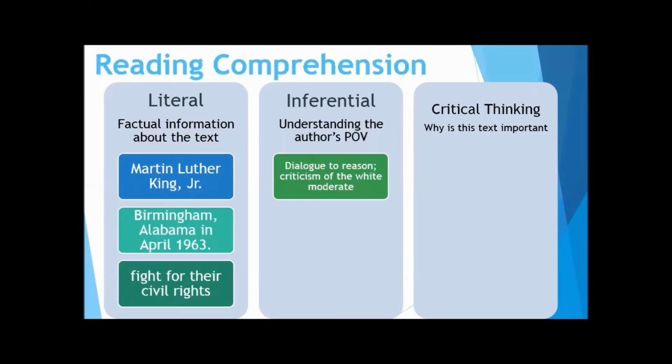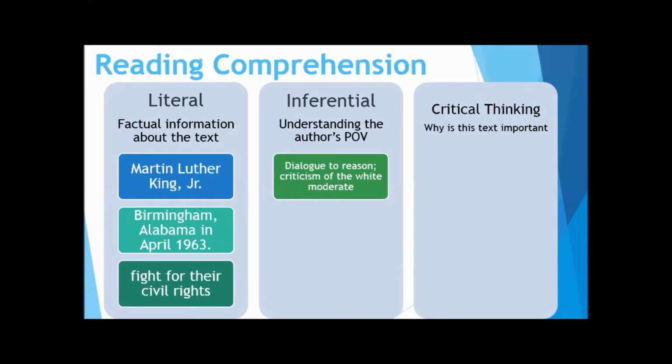Inferential, we're thinking about that author's point of view. So his tone was a dialogue to reason and also criticism of the white moderate, right? So he's trying to convince, like, this is important. Why is this important? And why is this important now?